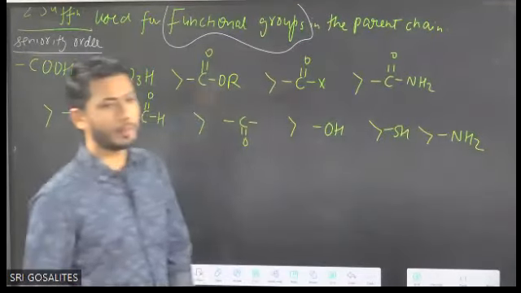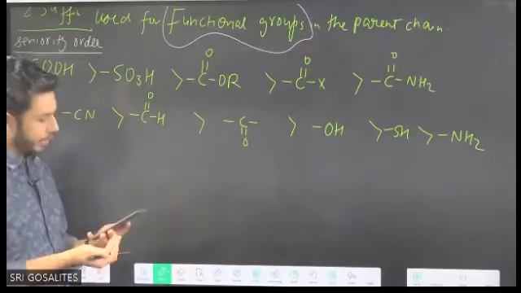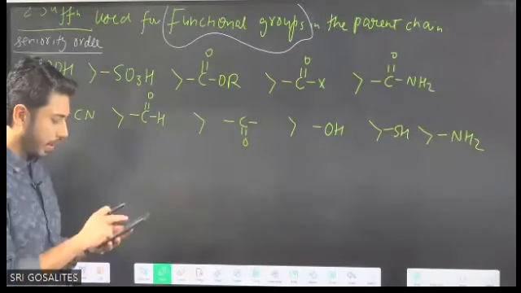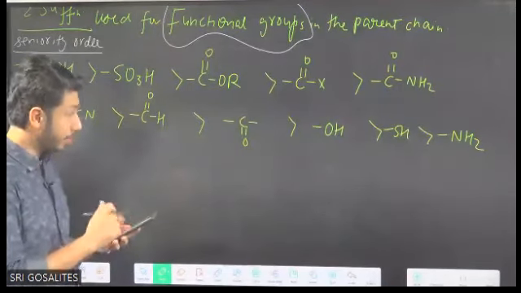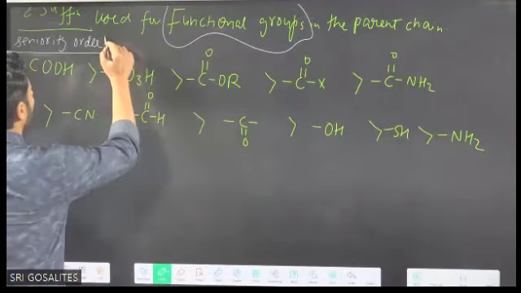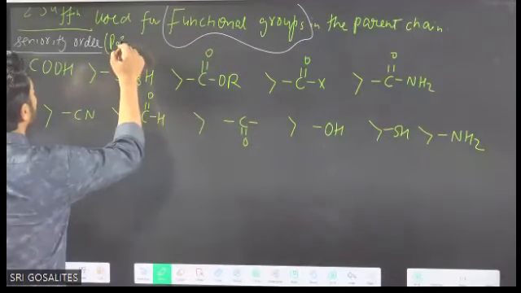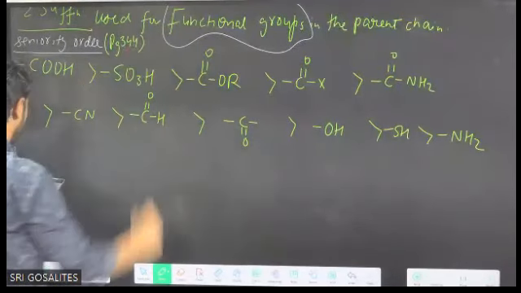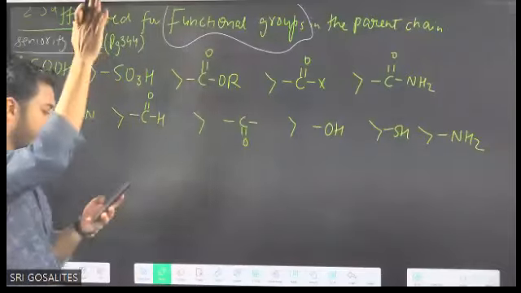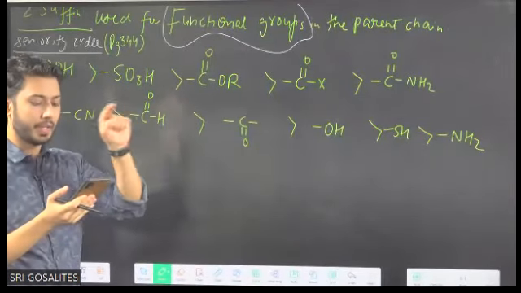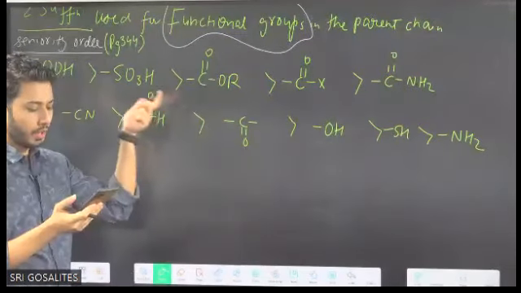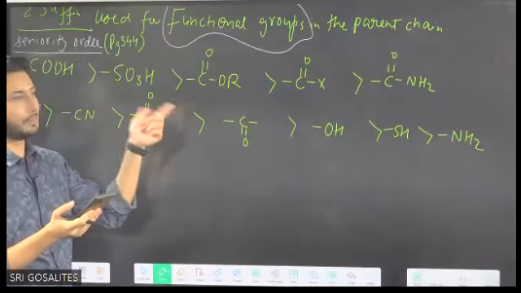Now I'm telling the page number which you should refer to. Surely you should read it also after the class. It is given on page number 344 in NCERT, in the first column itself, in the third paragraph, the order of decreasing priority for some functional groups.